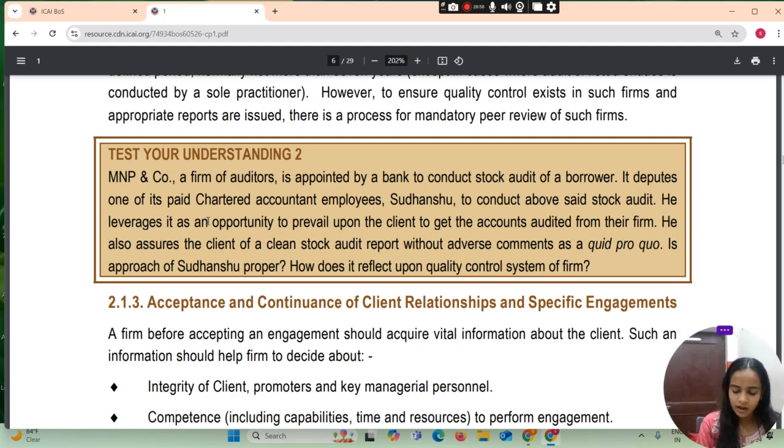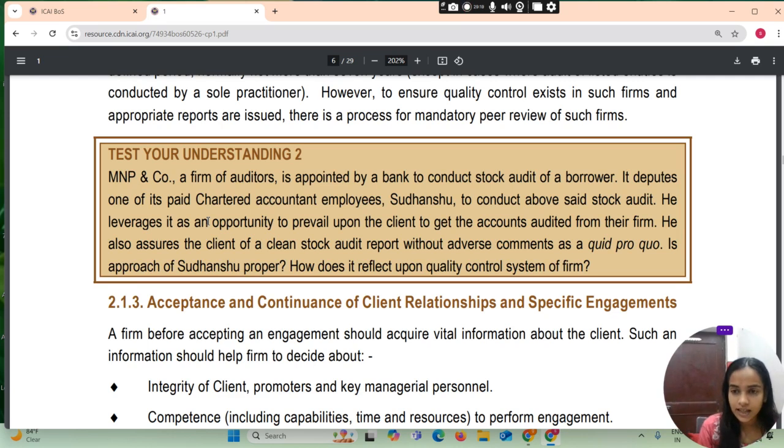It reflects poorly upon the quality control system of the firm envisaged in SQC-1, which requires that quality control policy and procedure should be documented and communicated to the firm personnel. It shows that firm personnel are not properly sensitized regarding the requirement of SQC-1.